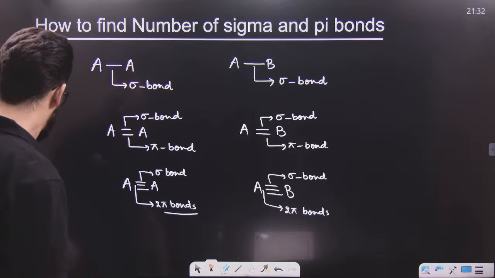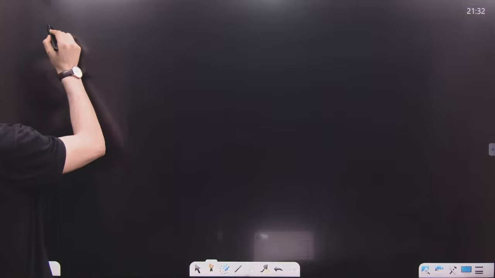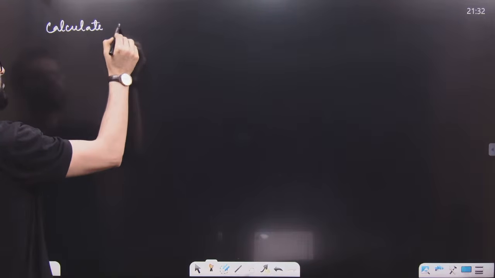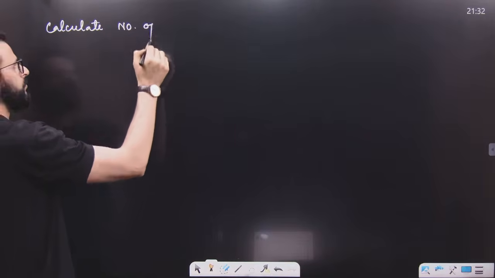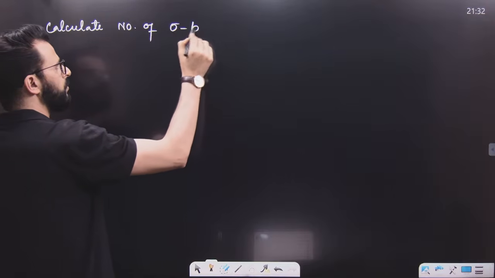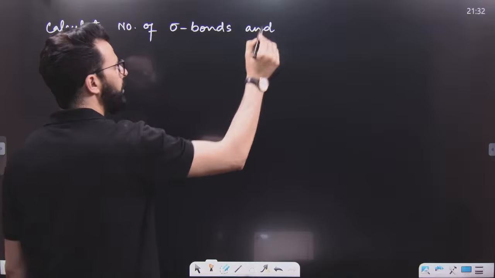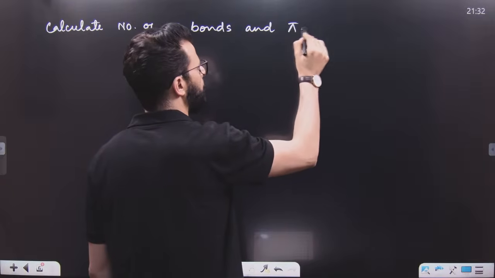For example, let me give you an example like this. You have to calculate the number of sigma bonds and the number of pi bonds.